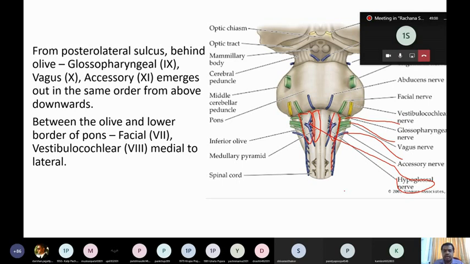Now between the olive and the lower border of the pons, you can see here, this is the olive and the lower border of the pons. Between these two, the nerve which arises is the facial nerve. Clear? Facial nerve, and lateral to that lies the vestibulocochlear nerve. So that much is related to the lateral region. Clear? Am I clear to you?